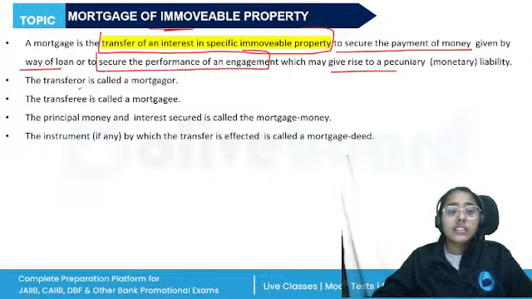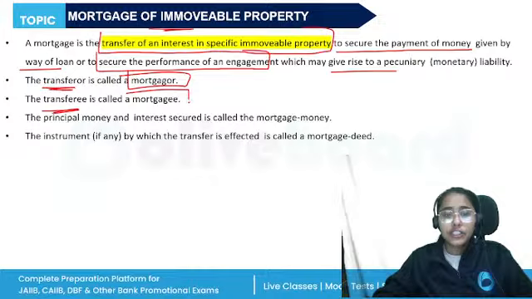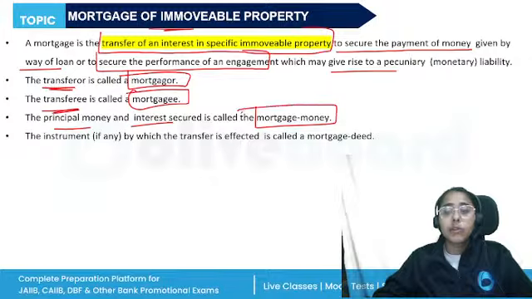So here the transferor of the property is known as the mortgagor. The transferee to whom the property is transferred, the possession is given, is known as the mortgagee. The principal money and the interest secured is called the mortgage money. The mortgage money will include both the principal money as well as the interest.